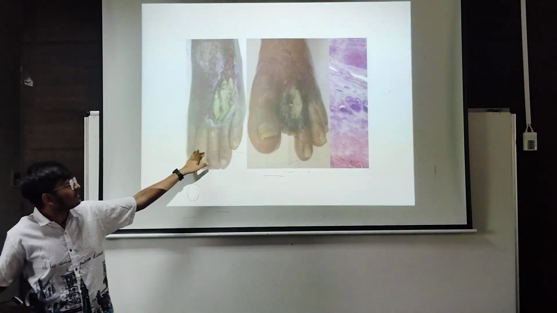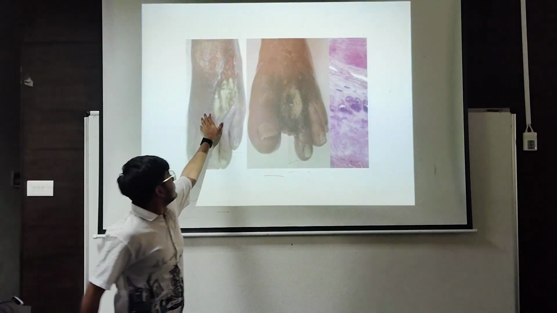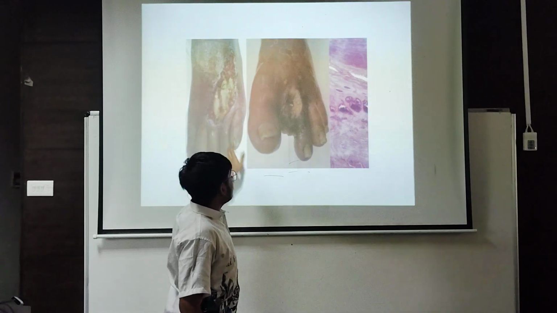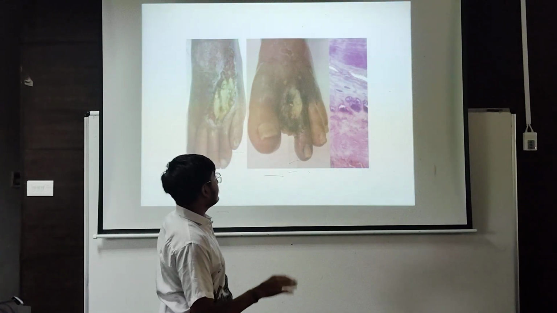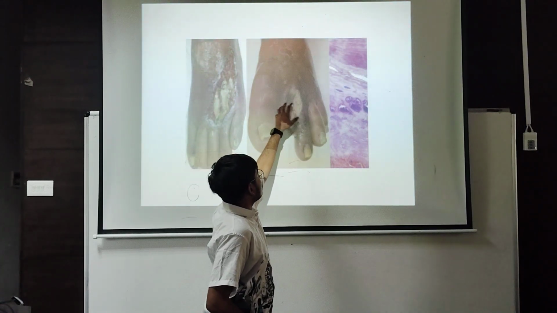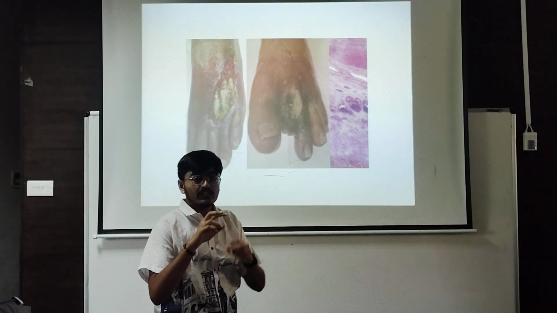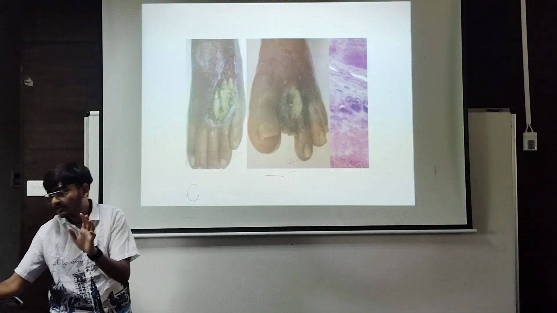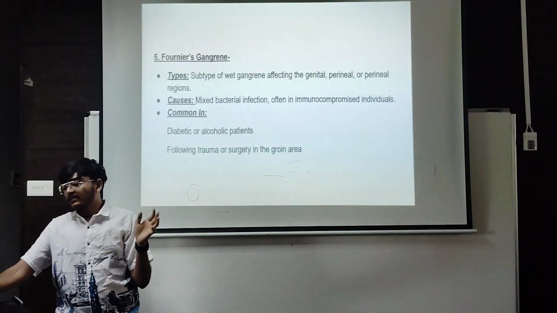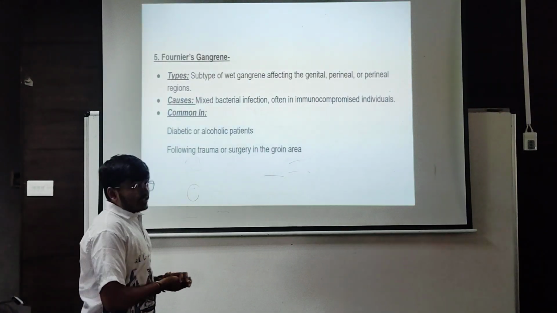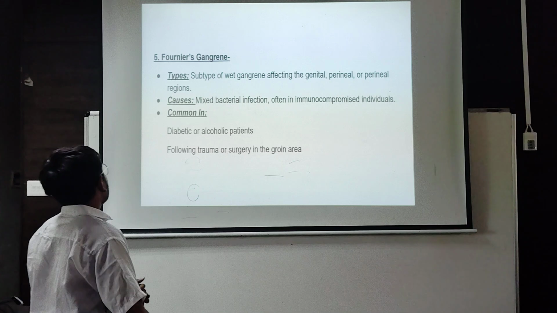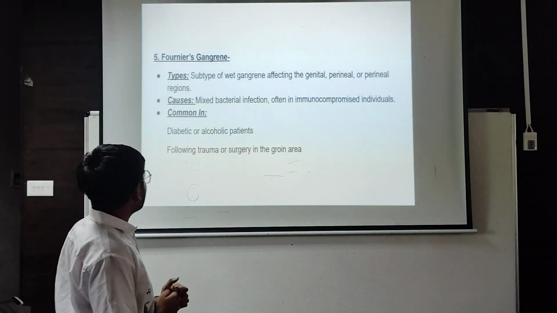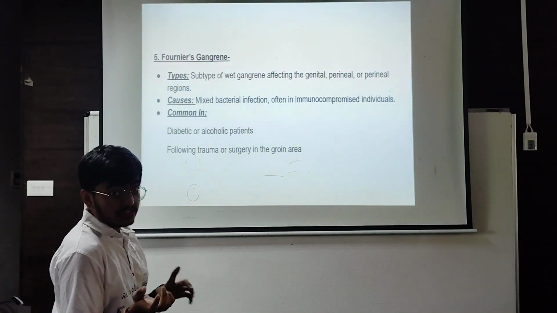This is the picture of internal gangrene, where you can see the body area become so rough on the internal side, and this is the part where you can see between two fingers of the leg, internal gangrene will occur. The fifth and final one is hernia gangrene, which is a subtype of wet gangrene.